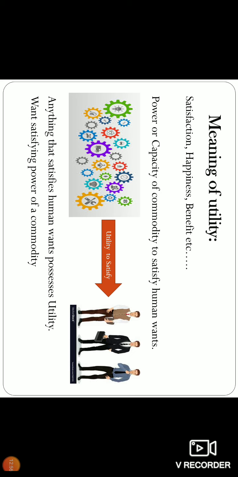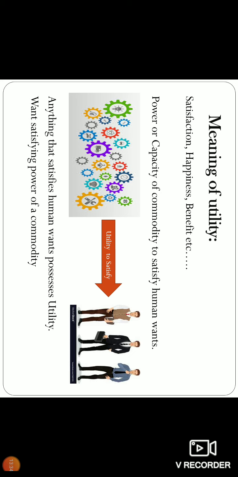Generally, if you search in an English dictionary, you can find that the general meaning of utility is satisfaction, happiness, benefit. So we are going to see how they are different. So what is utility all around? We will see today the meaning and the characteristics. In the next video, we will see cardinal utility and ordinal utility. In the next video, we will see the law of diminishing marginal utility. So keeping in mind, what is utility?